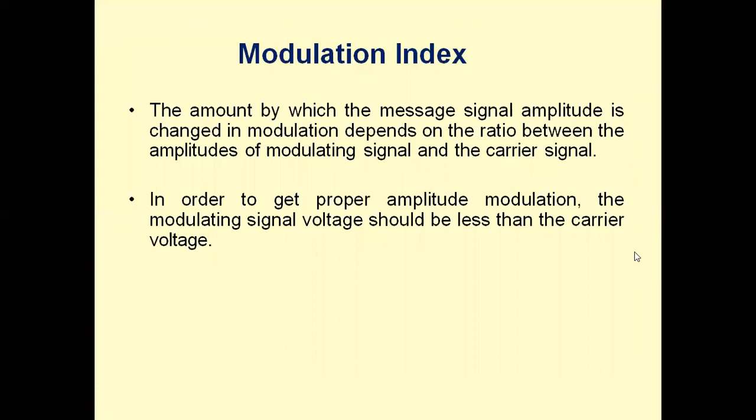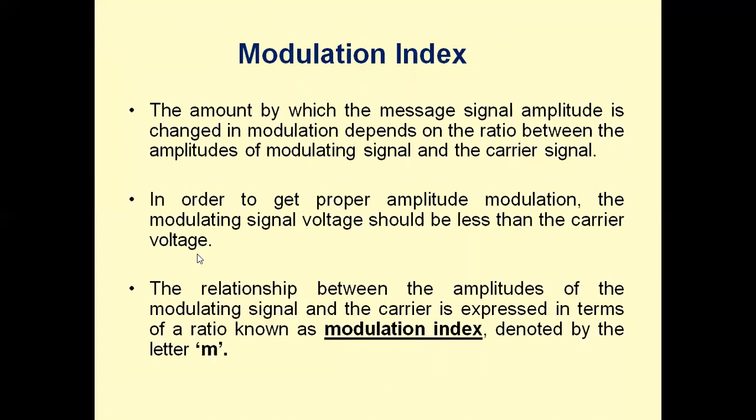And we also defined what a modulation index is. The amount by which the message signal amplitude is changed in modulation depends on the ratio between the amplitude of the modulating signal and the carrier signal. In order to get proper amplitude modulation, the modulating signal voltage should be less than the carrier voltage. Always we keep the message signal amplitude less than the carrier amplitude.